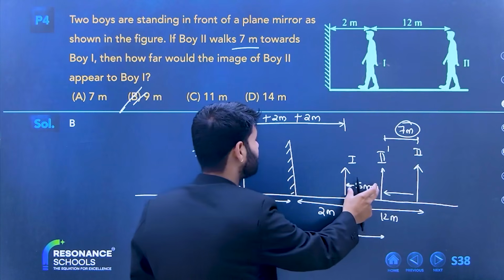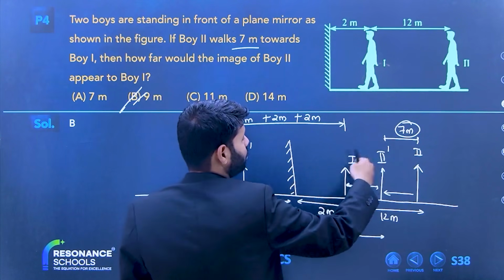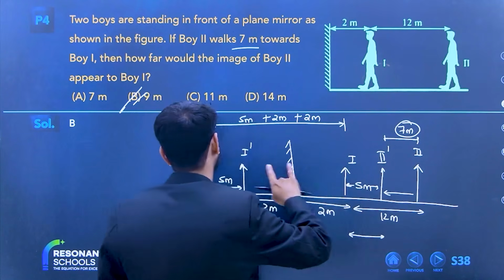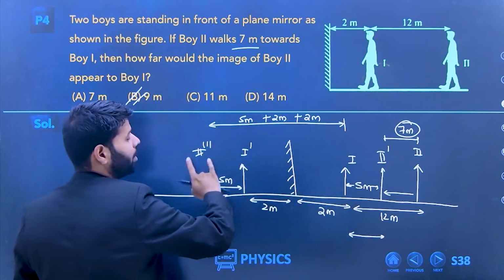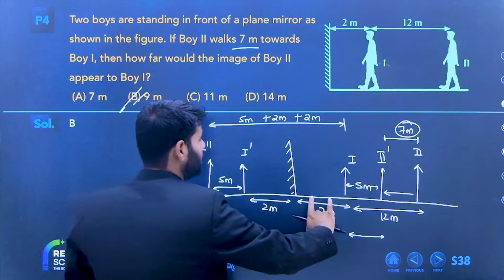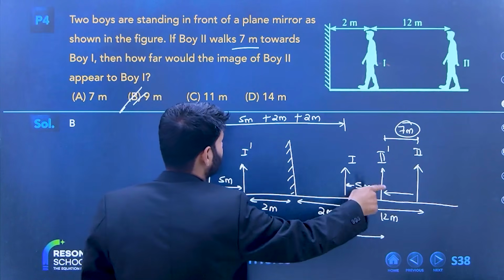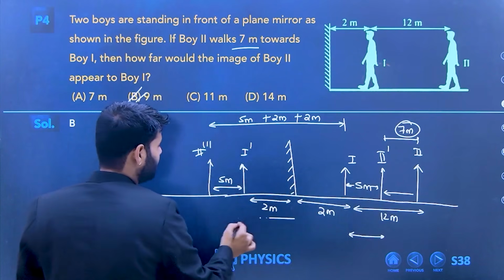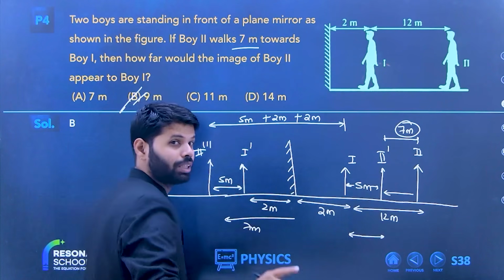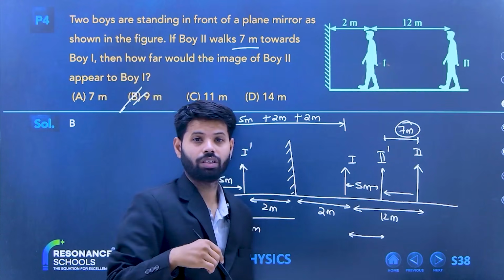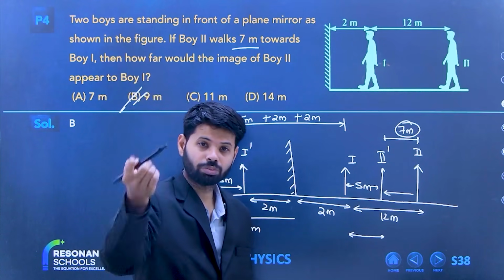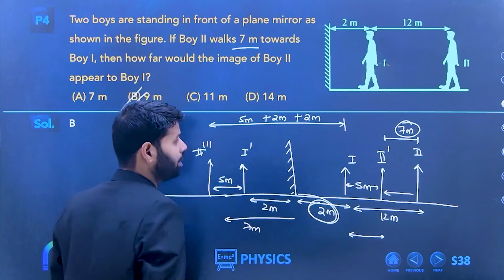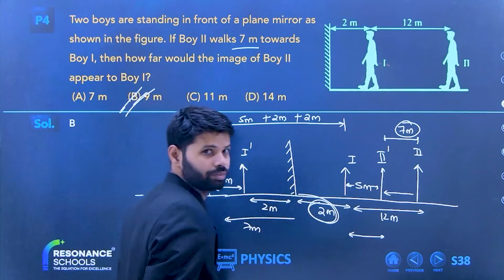If the second person is behind the first person, the image of the second person will also be behind the first person. That is why, if this is 7 meters, from this side it should be 7 meters. So the image is at a distance of 7 meters, but the first person is observing, so you have to add 2 meters also. 7 plus 2 is 9.